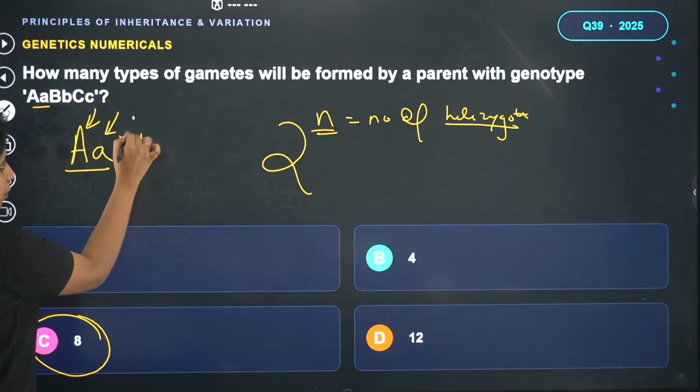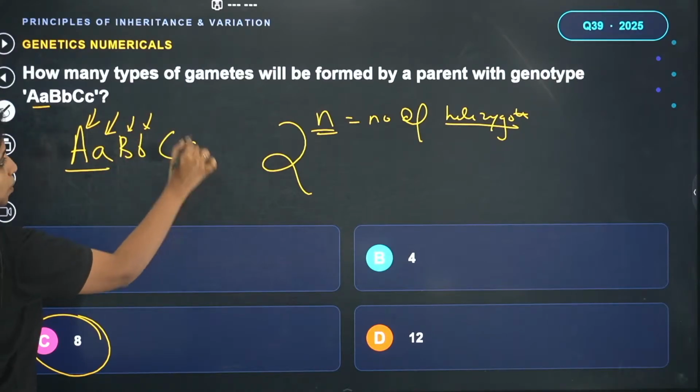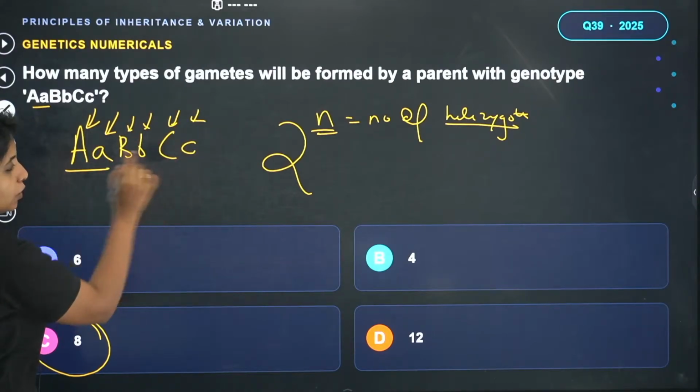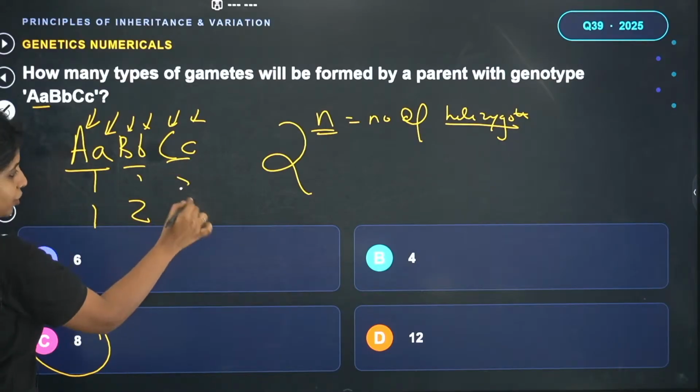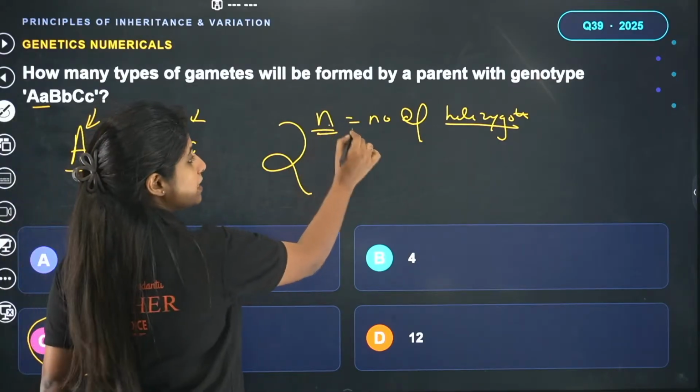Capital B small b, both of them are different. Capital C small c, both of them are different. So in total, how many heterozygotes do I have? 1, 2, and 3. I have 3 of them. So I'll replace n with 3.